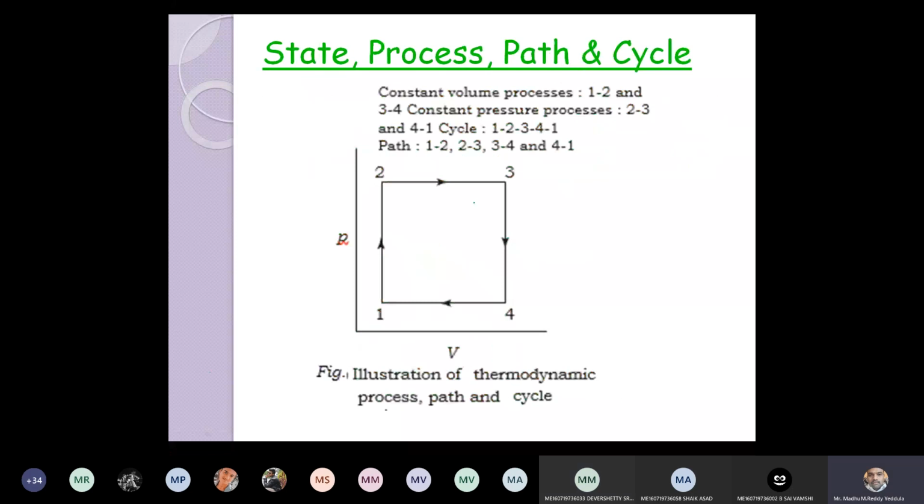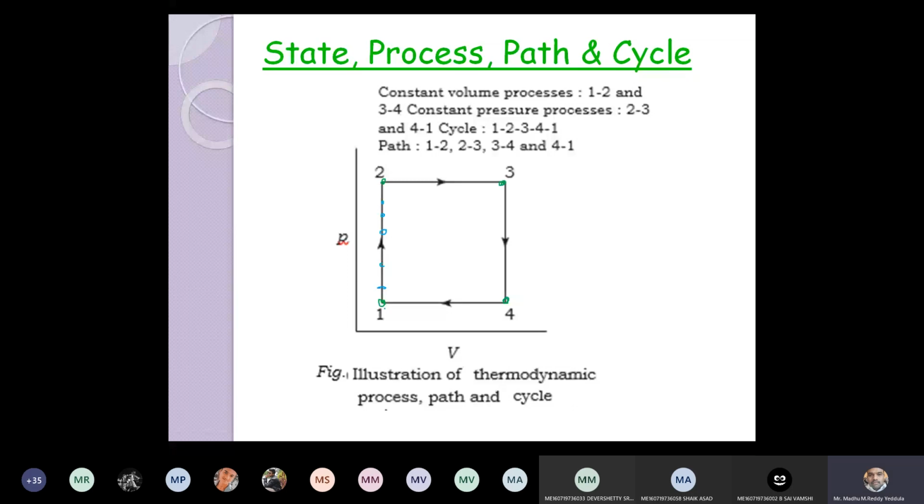Now here I am trying to represent all in one diagram what I discussed over state, process, and cycle. If you see, one corresponds to a particular state, two corresponds to a particular state, three corresponds to one particular state, and four also corresponds to one particular state. If the system is changing states through intermediate states, let's say 1A, 1B, 1C, 1D, and it reaches 2, and I join these intermediate states, what will I get? It is nothing but the path.